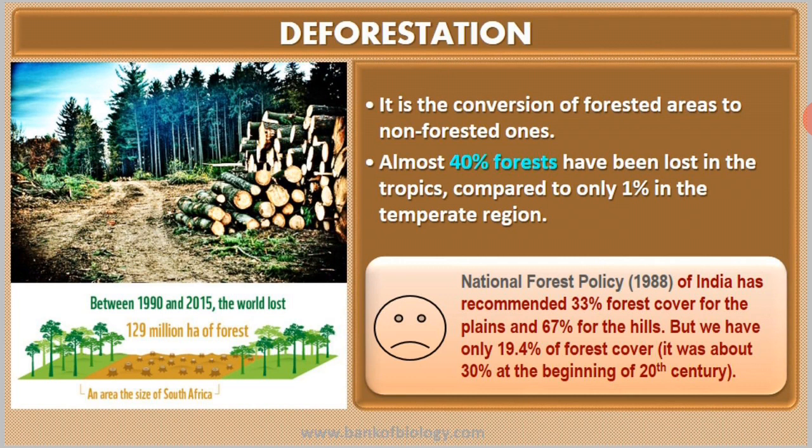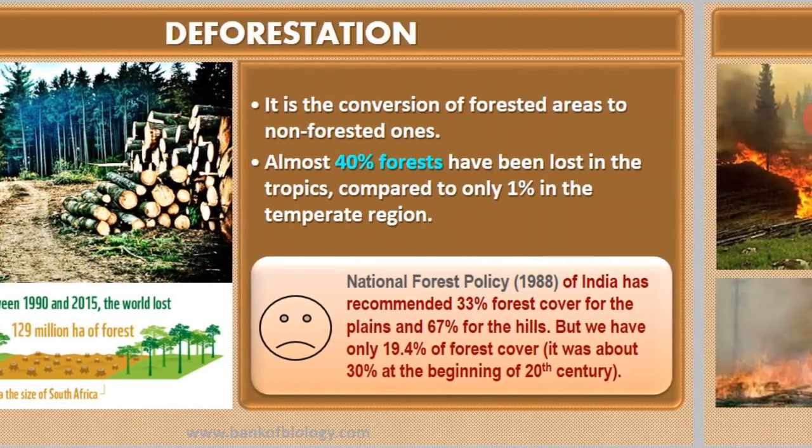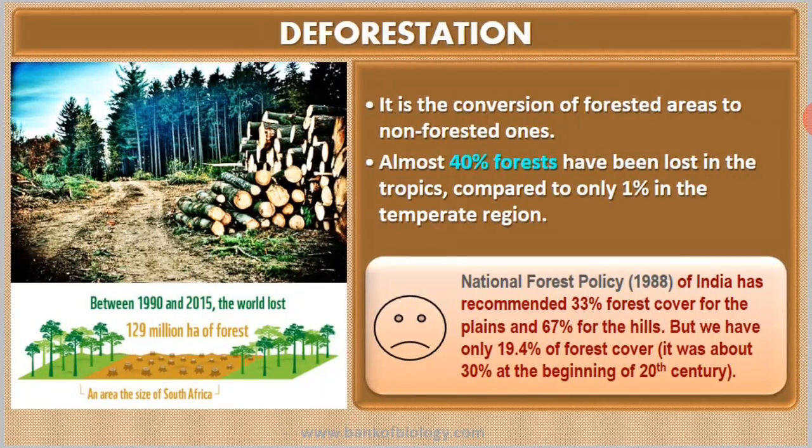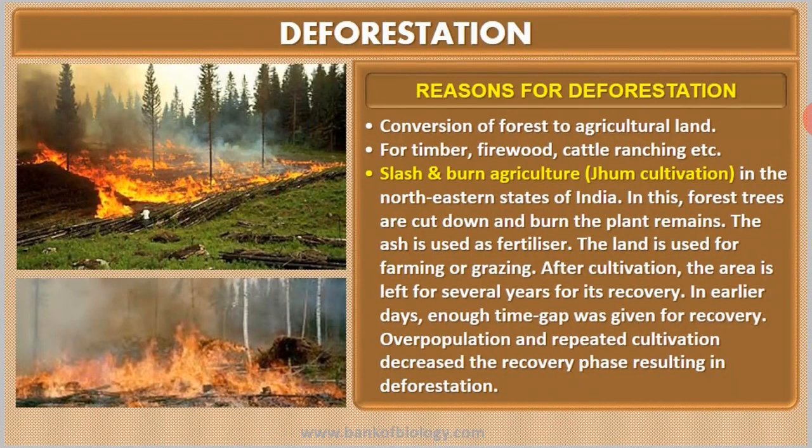So in the picture they have shown how the forest has been cut, and the trunks of the trees, the wood, are kept aside for human needs. You may ask me a question, how does deforestation occur? A number of human activities are responsible for the conversion of forest land into barren land or agricultural land.